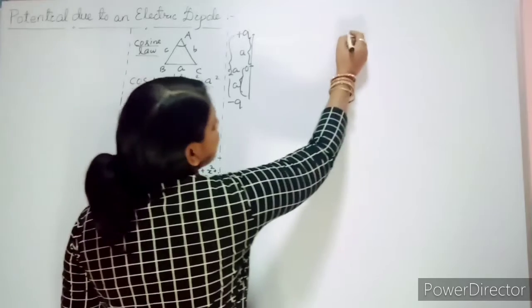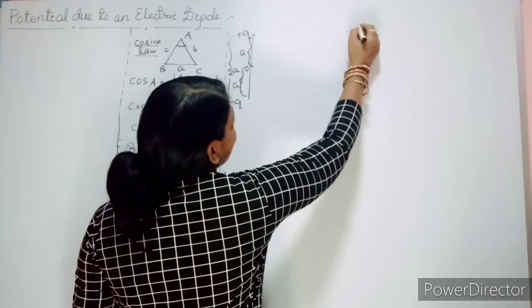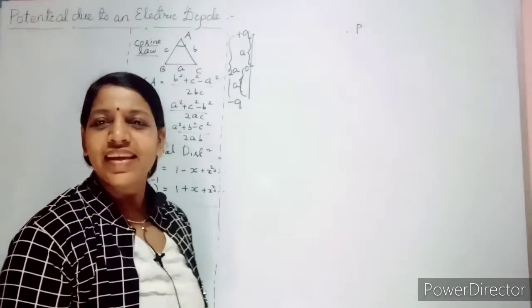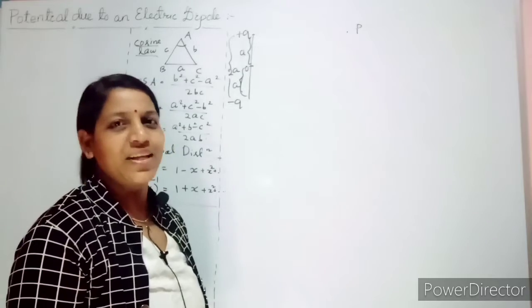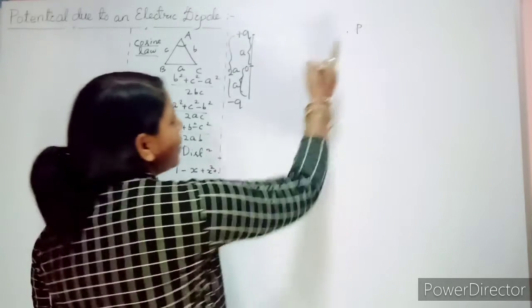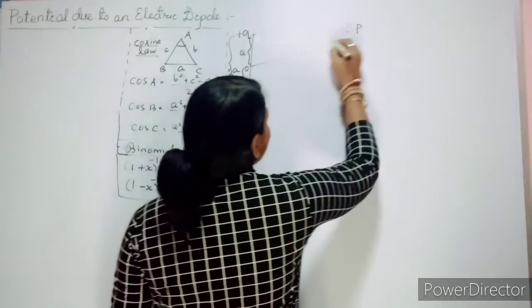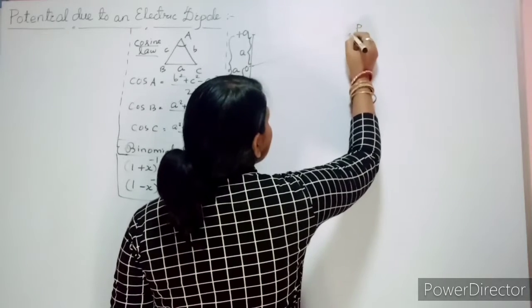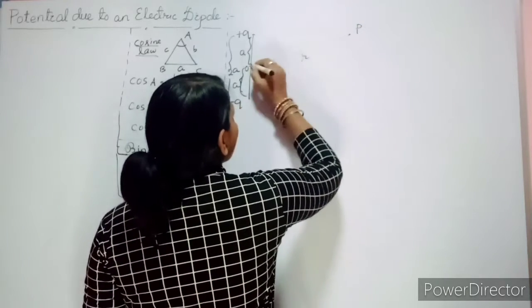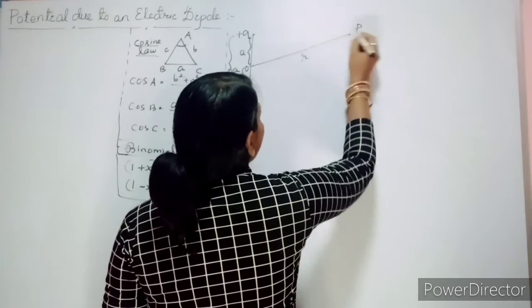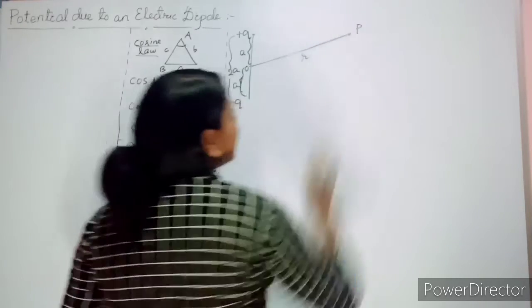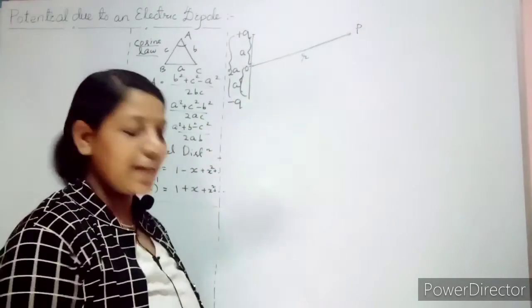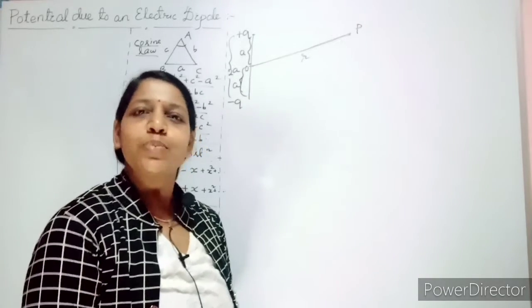Now, for example, at this point P, I want to find out the electric potential. Let that point be at a distance r, where we need to find the potential.